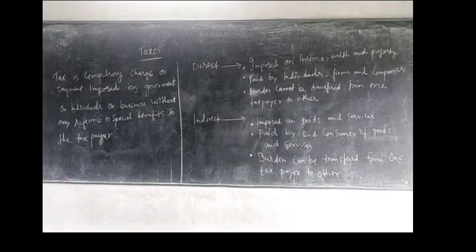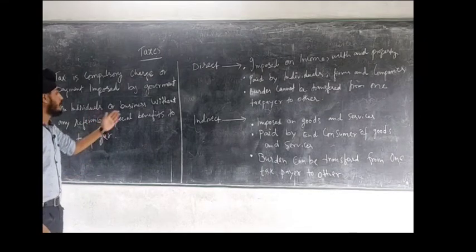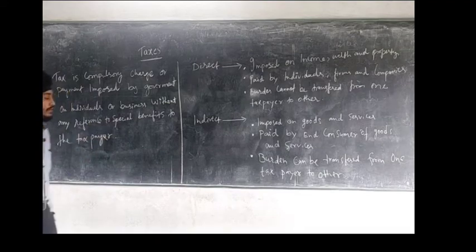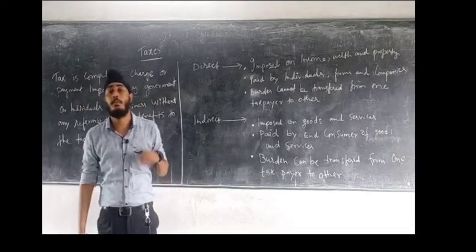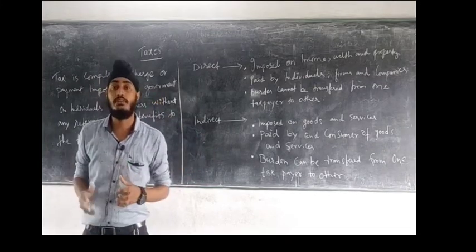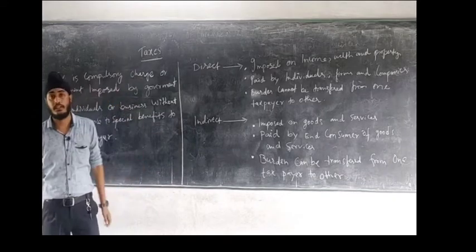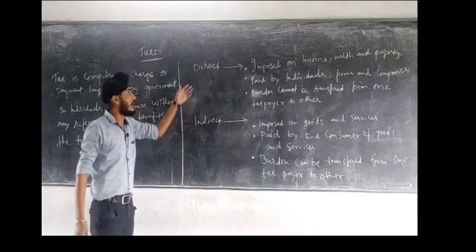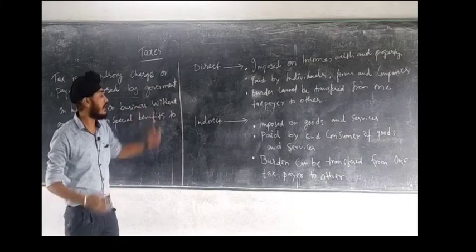Tax is a compulsory charge or payment imposed by government on individuals or business without any reference to special benefits to the taxpayer. Now government collects tax from individuals. Individuals, on the basis of their income, submit tax to the government and this tax is utilized for public expenditure or development in the infrastructure. So there are mainly two types of tax, that is direct tax and indirect tax. Now what are direct tax and indirect tax? Let us differentiate between them and learn what is direct tax and indirect tax.